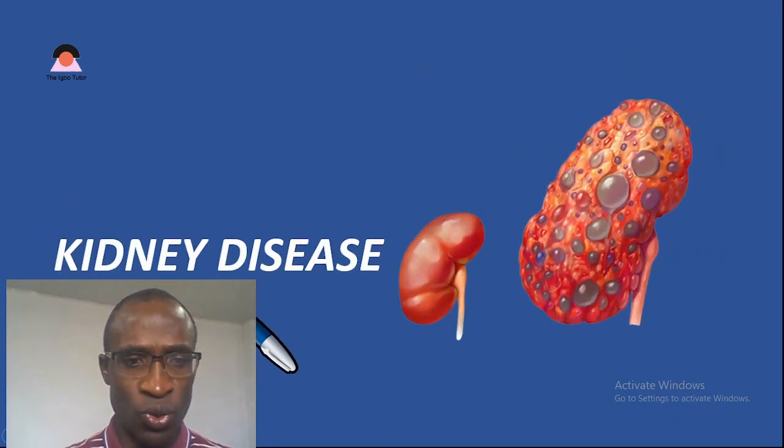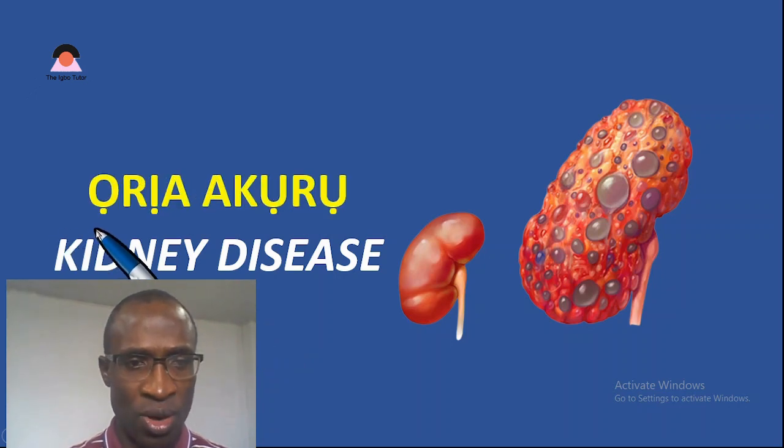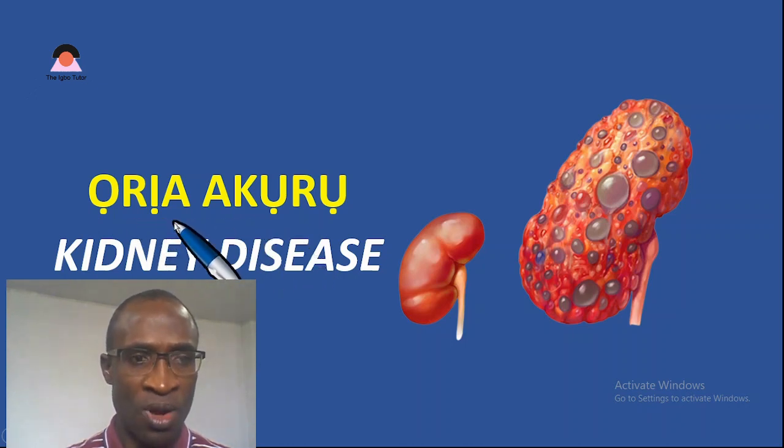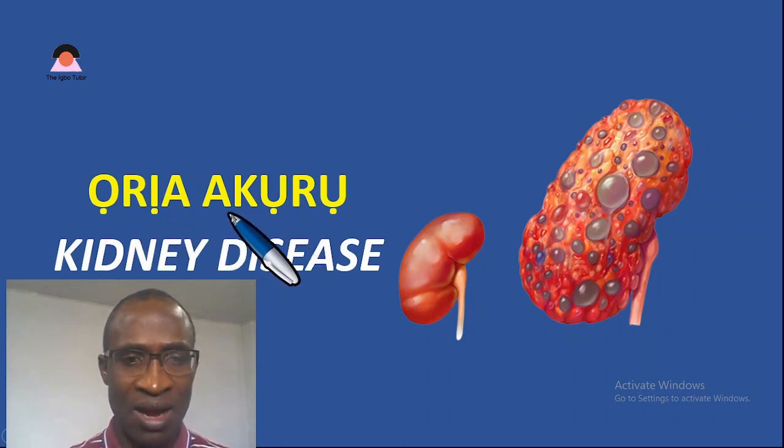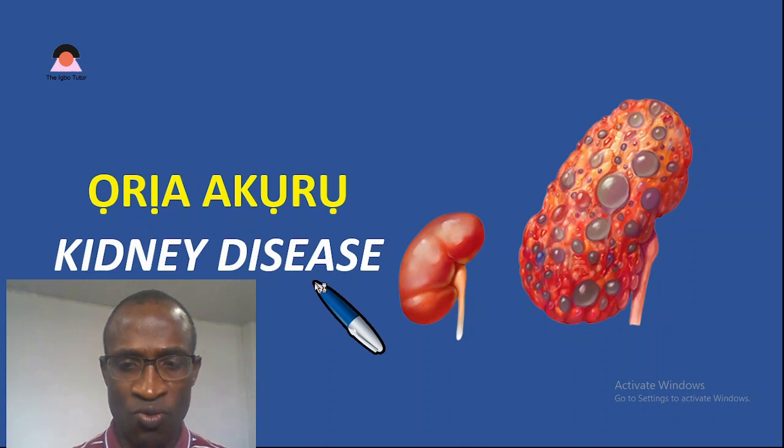And then we'll move on to kidney disease. What is that in Igbo language? We call it ọrịa akụrụ. Of course, ọrịa is sickness generally. Akụrụ refers to the kidney. That is the name. Kidney disease is ọrịa akụrụ. Let's move on from here.